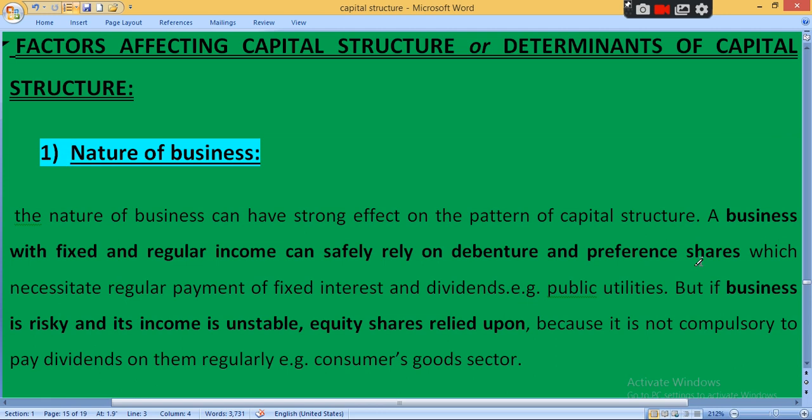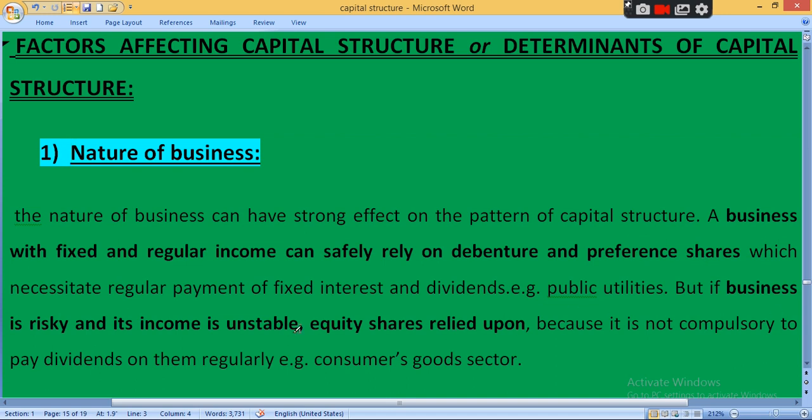That's why if your business can earn regular income, then and then you have to select the debenture. Otherwise you have to select equity. Why? Because on the equity side dividend is not compulsory. If your company earns profit, then you provide dividend. And if your company suffers a loss, then there should not be any kind of burden on the company to pay dividend. Dividend is not compulsory in case of equity.